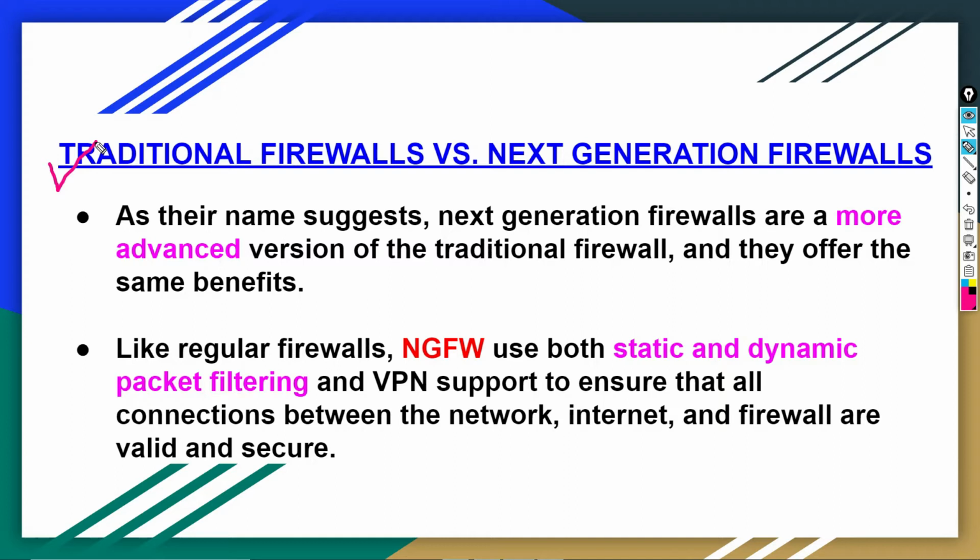Now, what is the difference between static and dynamic packet filtering? First we talk about static packet filtering. It is a firewall which requires configuration rules to be physically made. Now, if I talk about dynamic packet filtering, then it is a firewall which can control network traffic and make the configuration rules. Now, what is VPN? VPN is a virtual private network. It is a private network where we can secure things so that unauthorized access cannot be performed. As its name says, it is a virtual private network.